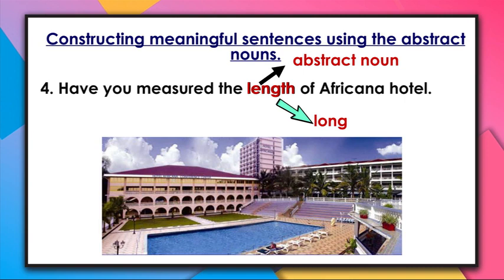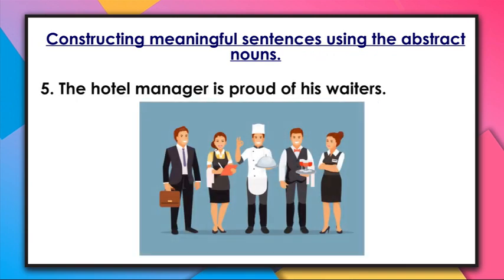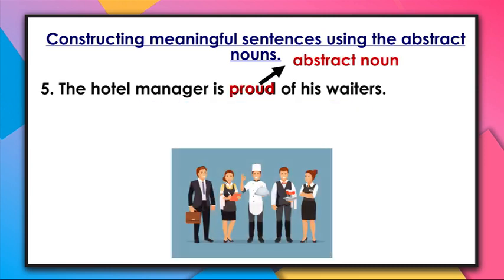Our last sentence is, the hotel manager is proud of his waiters. My dear viewer, I believe you have already observed it, that proud is the word we have used in this sentence. Remember, the abstract noun is pride, and after changing it completely, it became proud.